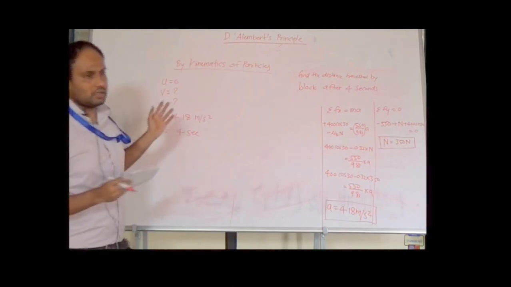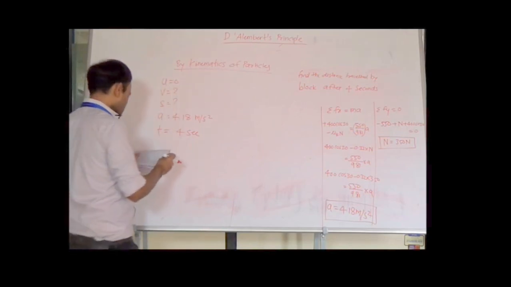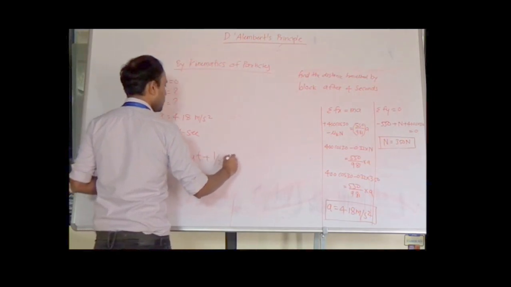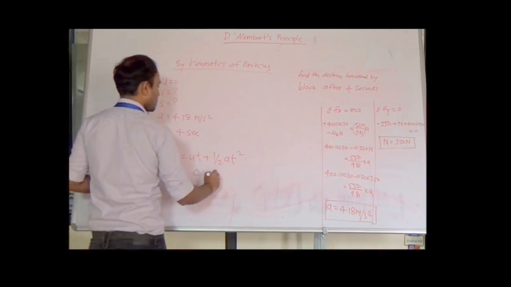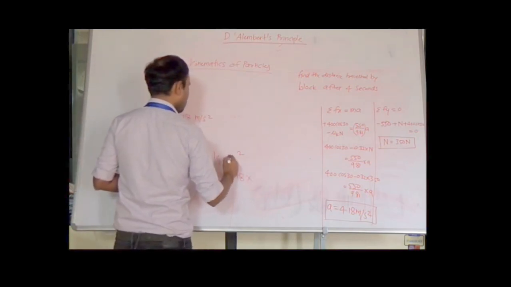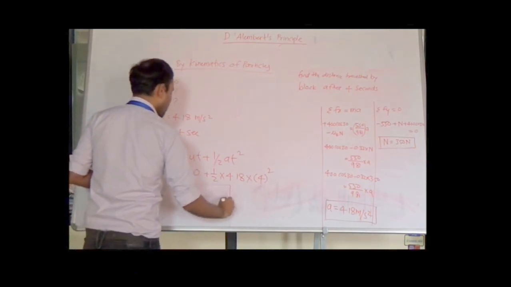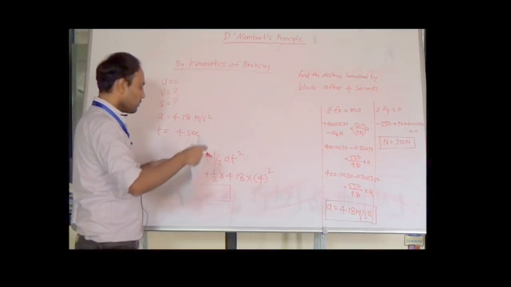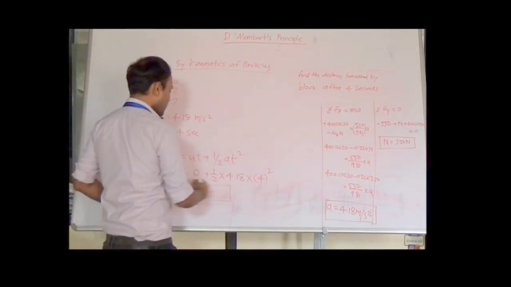In this 4 seconds we have to find out the total distance travelled. So out of three, we can use any one equation of kinematics of particle. In this case, we can simply use s is equal to ut plus half at square. So s is equal to, this part will become 0 as u is equal to 0, plus half into 4.18, which is the acceleration of the body, into the time given, that is 4 square, and finally we will arrive at the value of distance s. After calculating this we will get the value of distance.